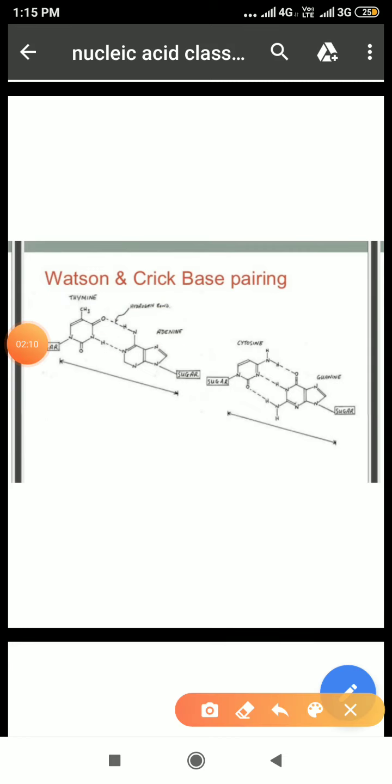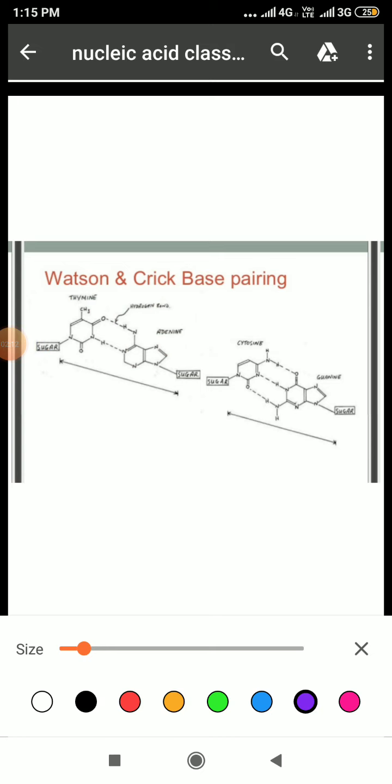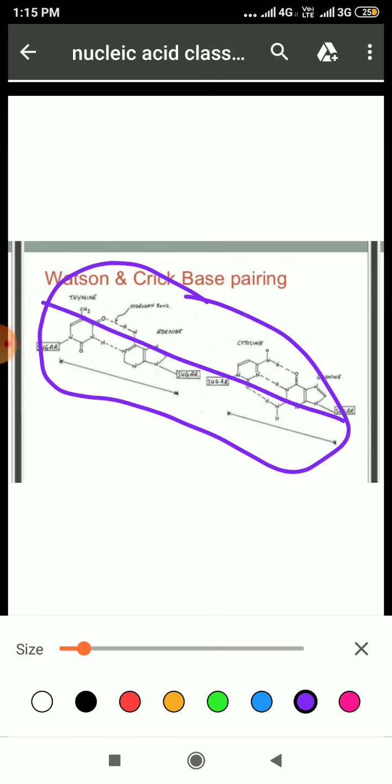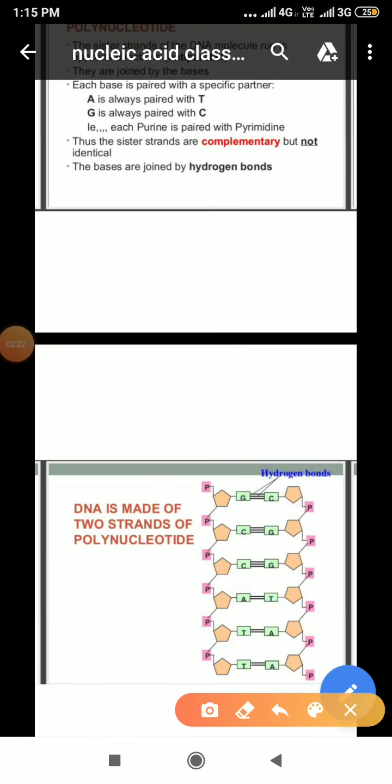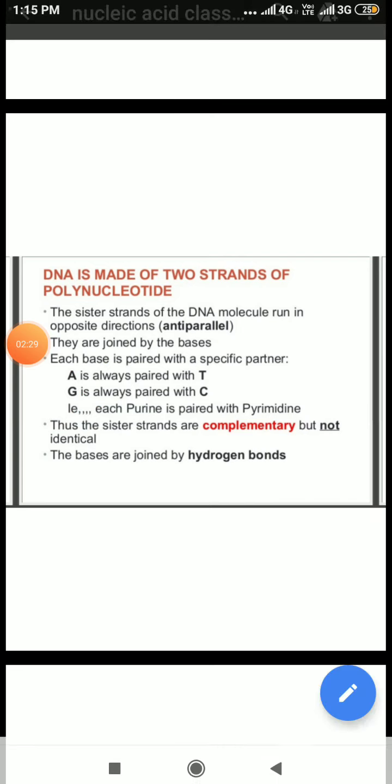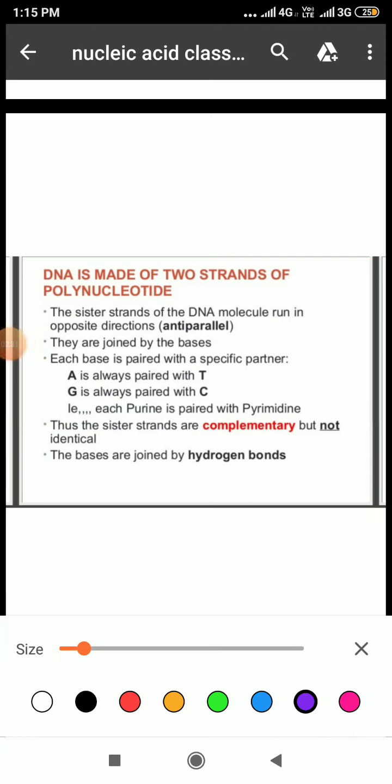If I tell you about the chemical composition of this structure, it looks somewhat like this. It is one strand of the DNA. Students, now we need to know what your DNA is made up of. DNA is made up of two strands of polynucleotide, which run anti-parallel. One moves in this direction and the other moves in this direction. They are joined by bases. Bases are here and here.